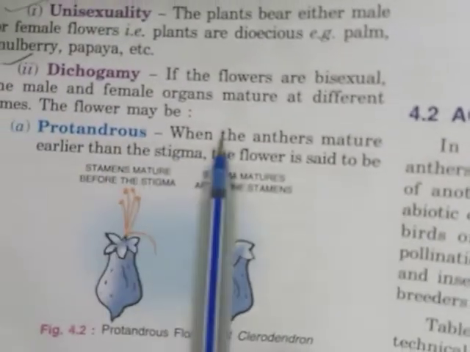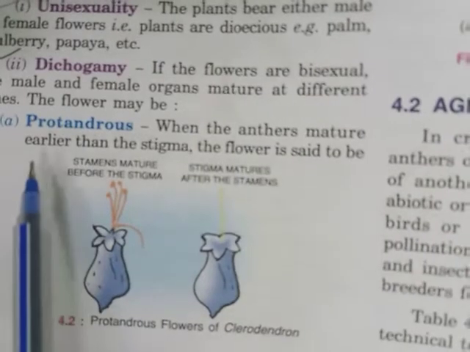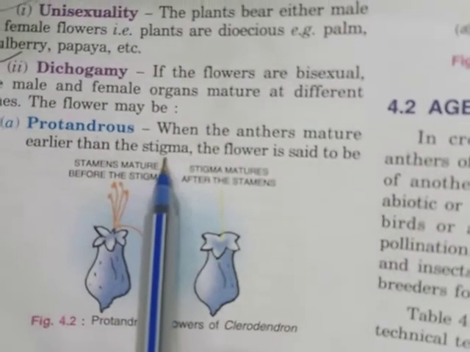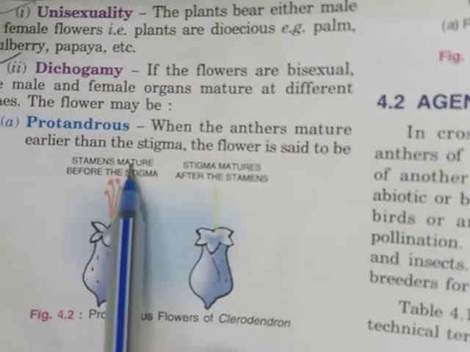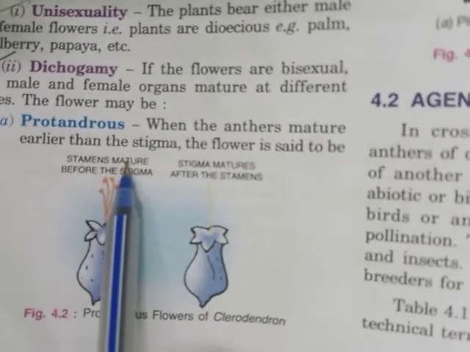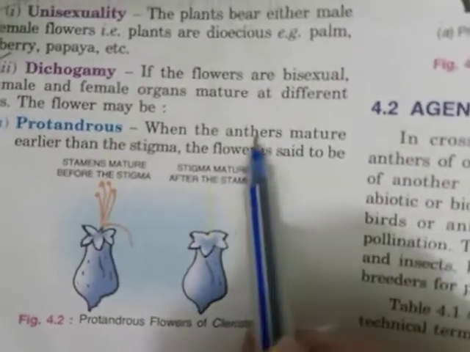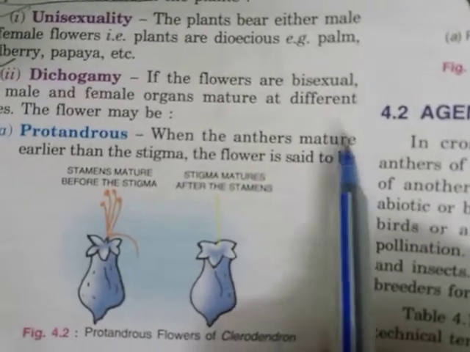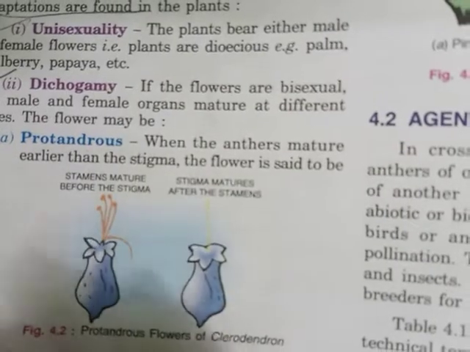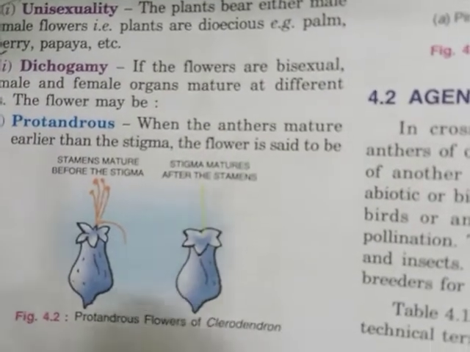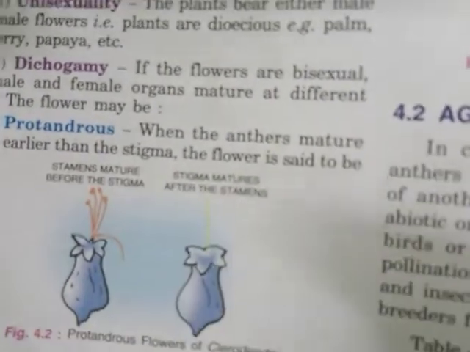Protandrous: when the anthers mature earlier than the stigma. Flowers are bisexual, with male and female parts present on the same flower, and here the anther matures earlier than the stigma. They do not mature simultaneously but at different times.